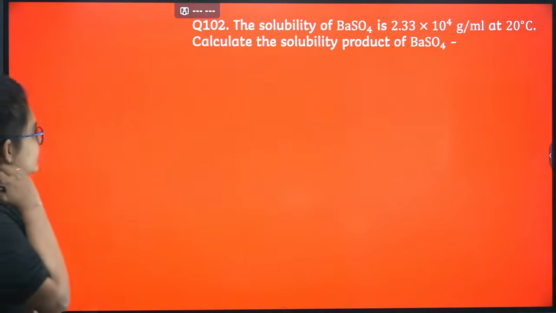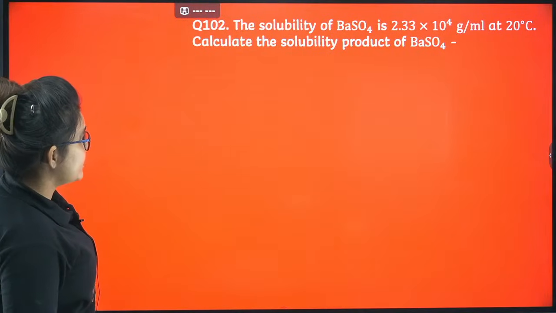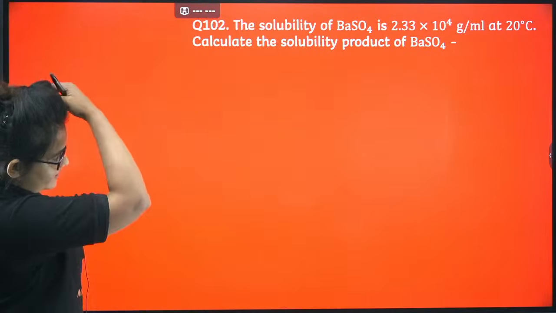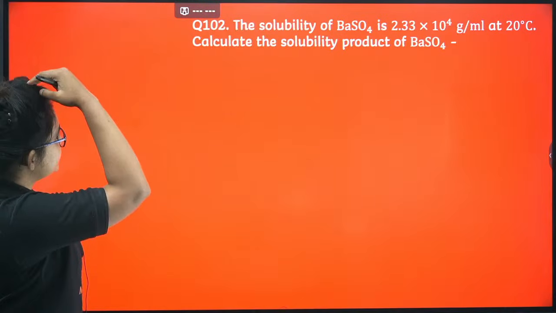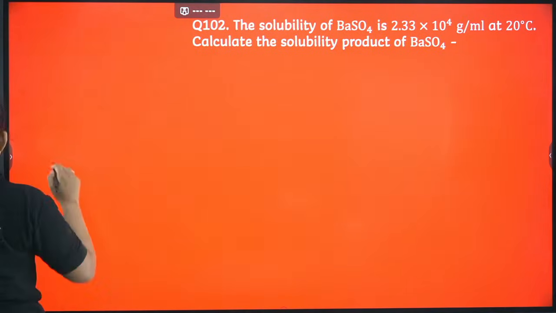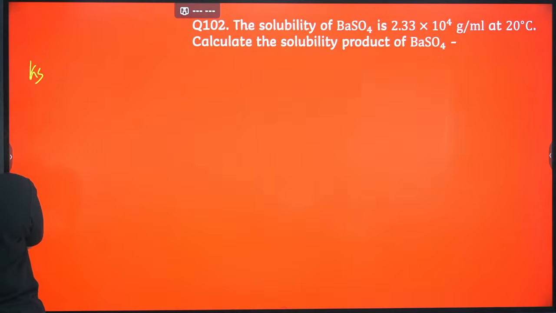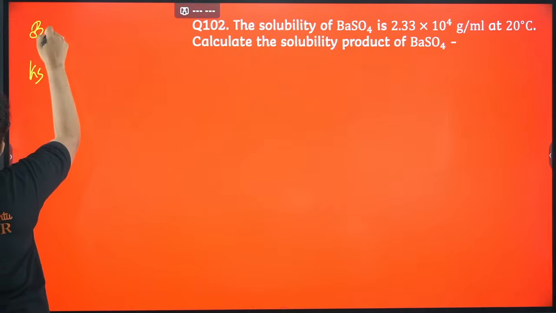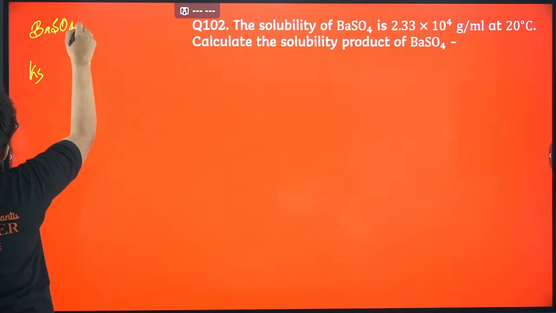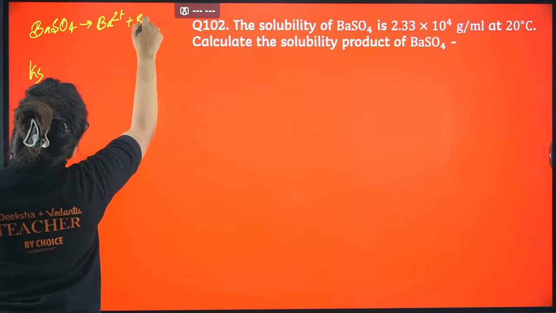Okay, what is the question? The solubility of BaSO4 is 2.33 into 10 power minus 4 gram per ml. Look at the unit, it's gram per ml. We have to change it. At 20 degrees Celsius, calculate the solubility product. So how should I do it? We know Ksp, it is an AB type of salt, BaSO4. If you simply break it down, it will give you Ba2+ and SO4 2-.